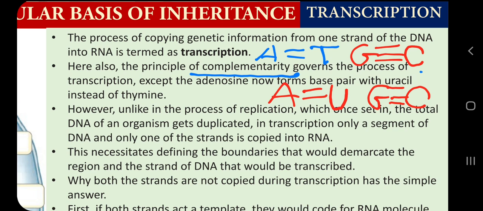So that enzyme discovers the nucleotides and matches them with complementary base pairing, it means A with T and G with C, and then it makes a new DNA molecule. In the same way, a new enzyme called RNA polymerase will do the same task here.